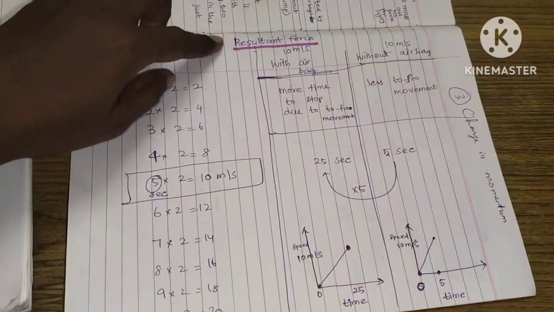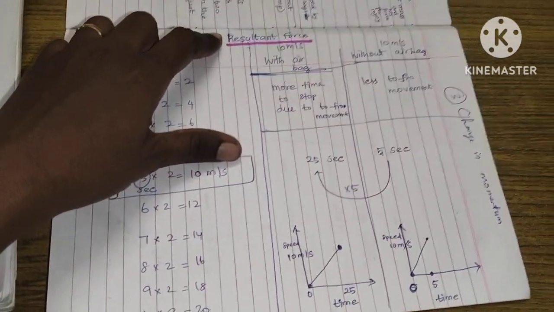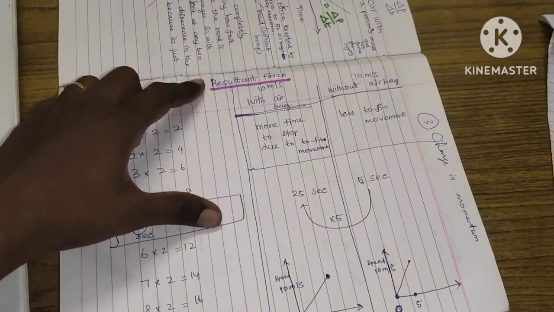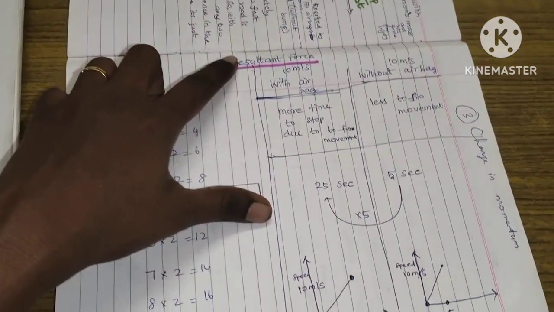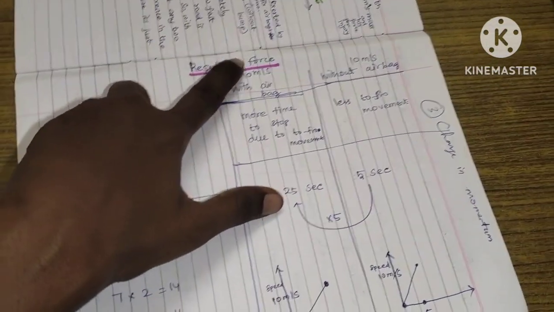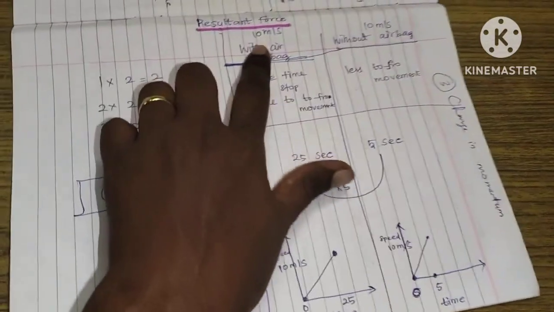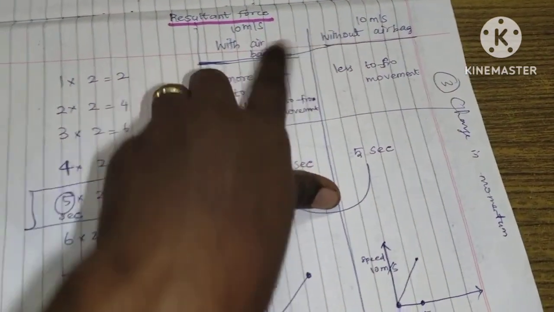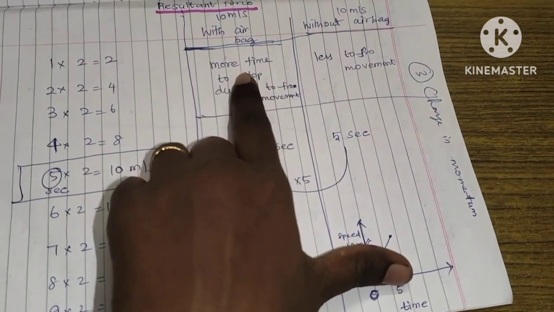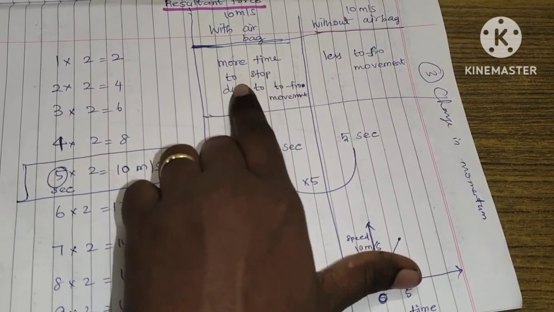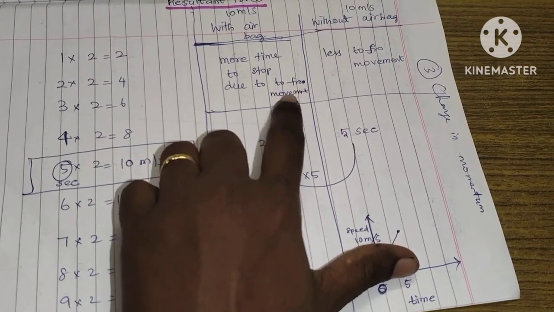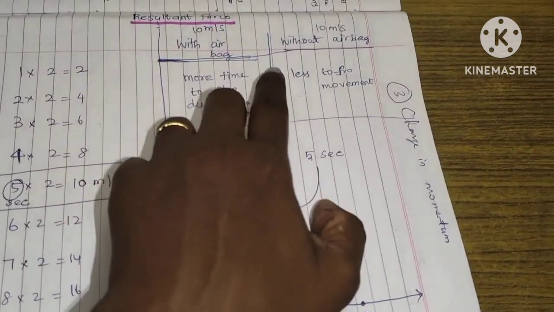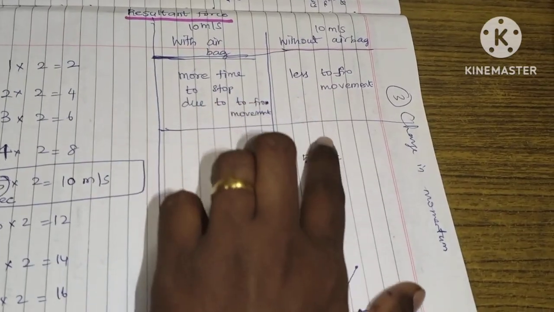See, in the second unit it involves only the car. The third unit involves the human being, because to protect the human being. So this gives a resultant force concept. I'll explain how. If a car is going at 10 meter per second with airbag and without airbag, okay, with airbag you get more time to stop due to the to and fro movement you get from the cushion, and without airbag there is less to and fro movement, okay.